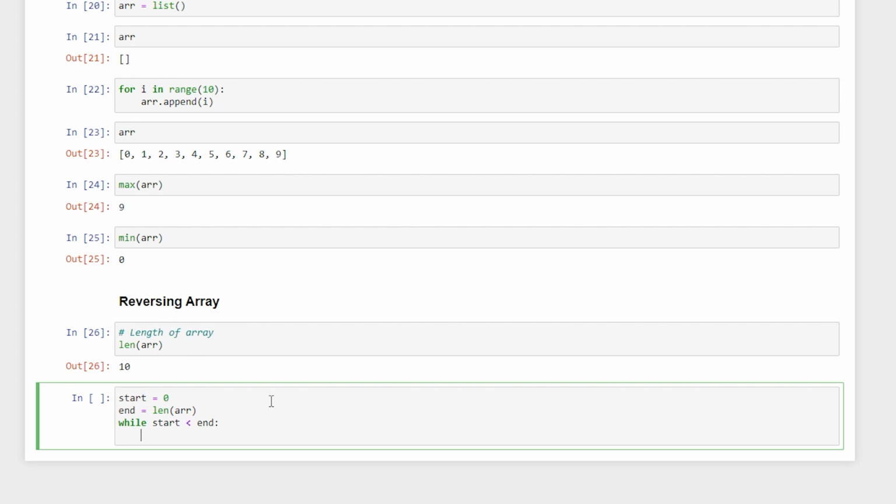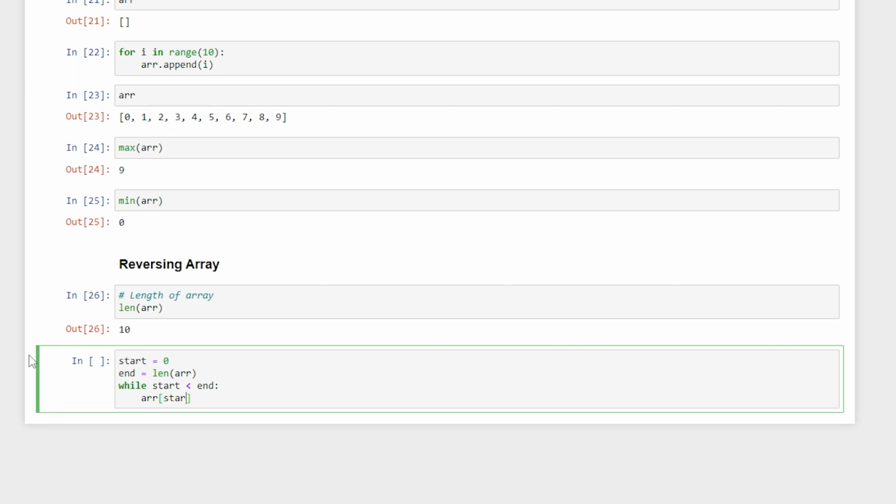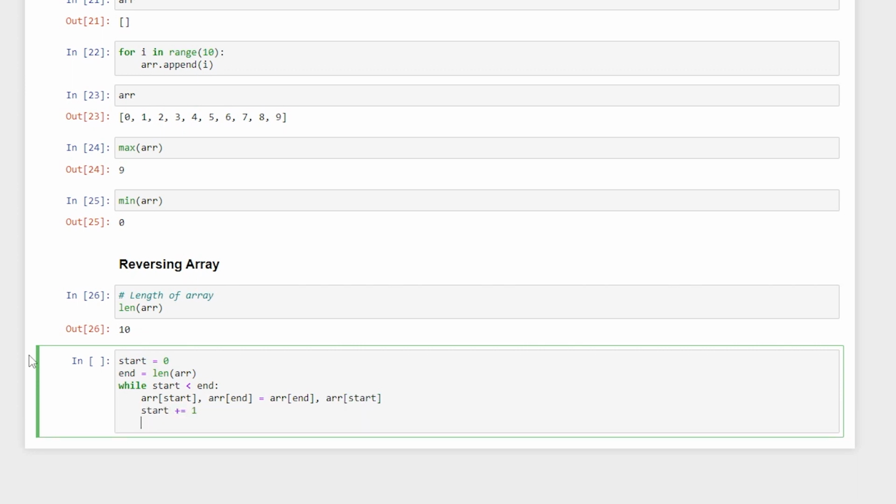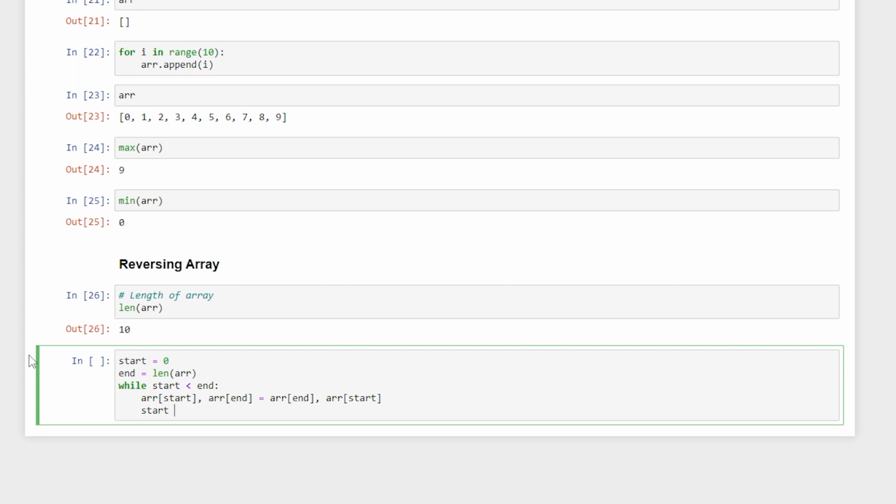Okay, so till the time my start is less than the end, I'm going to try to switch these elements. So I can say array. So here I want to make some replacements. Here I'll take start and I'll also pass end, and I'll just swap the elements. Okay, like this. So this is, I would say, the most trivial way in which you can swap the elements. And you have to always increment your start by 1. So this is essentially start is equal to start plus 1.